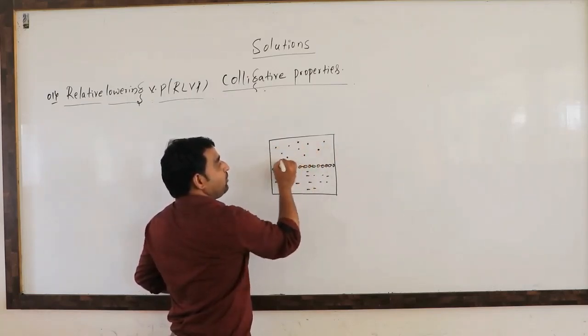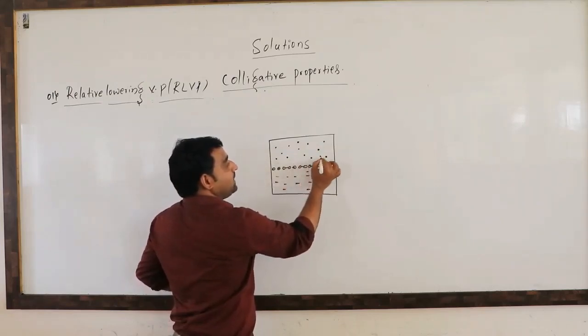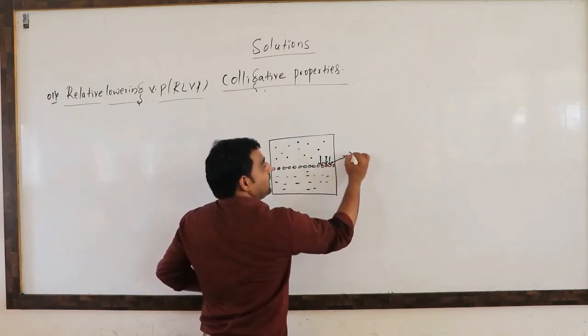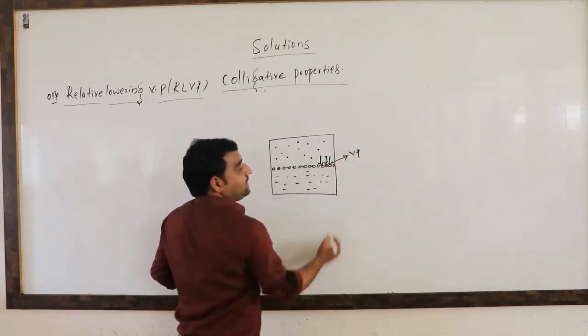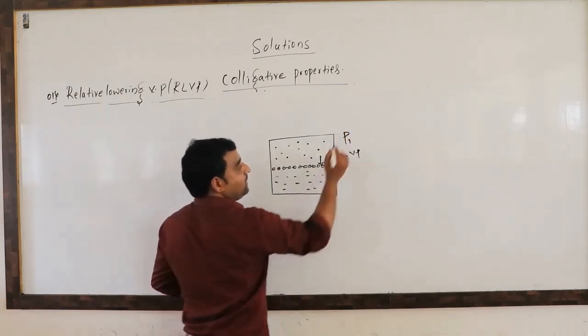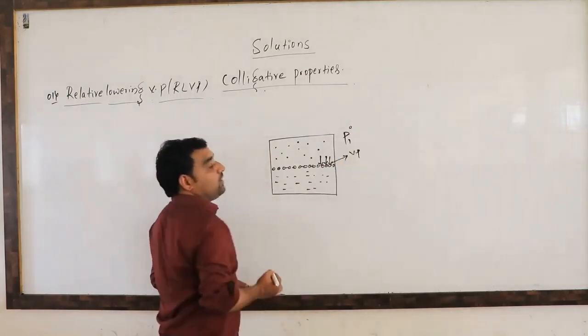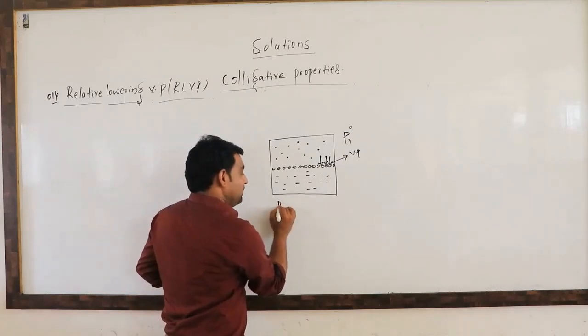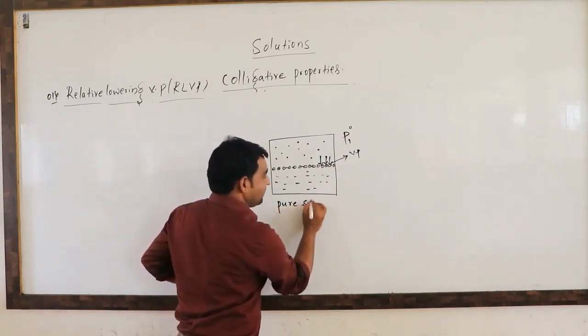These vapor molecules exert a pressure on the liquid solvent, and that pressure is known as the vapor pressure. For the pure solvent, we denote it as P1 naught.